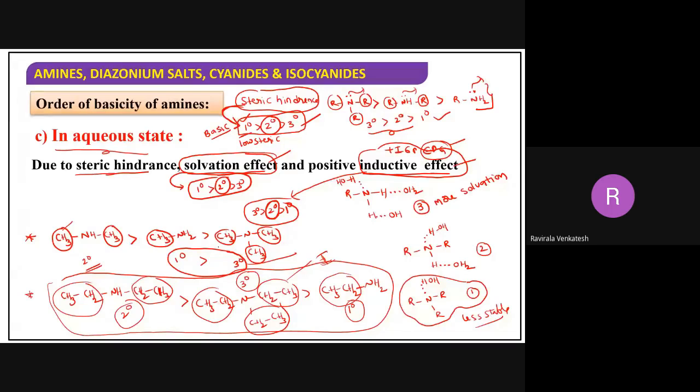When methyl groups are there, I am considering the steric hindrance, and based on that primary is more basic than tertiary. With ethyl groups, the dominating factor is the inductive effect, so tertiary is more basic than primary. But always secondary will be more basic because of the cumulative effect. Understood, beta? Let me see the textbook now.